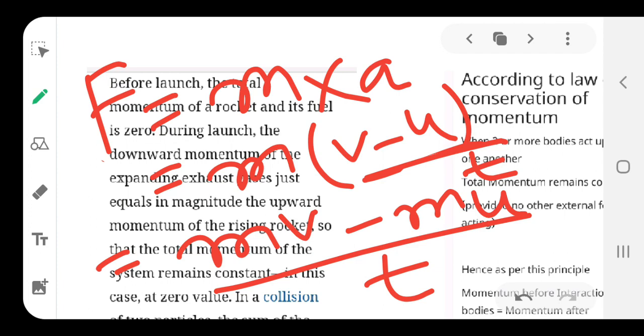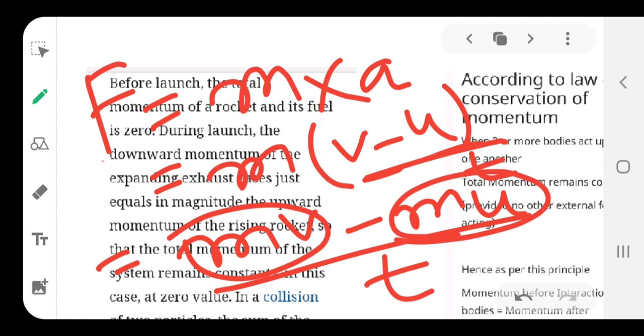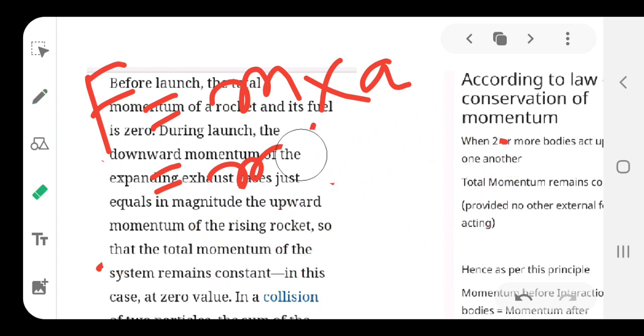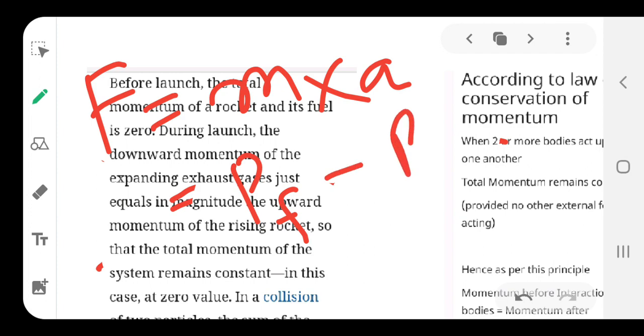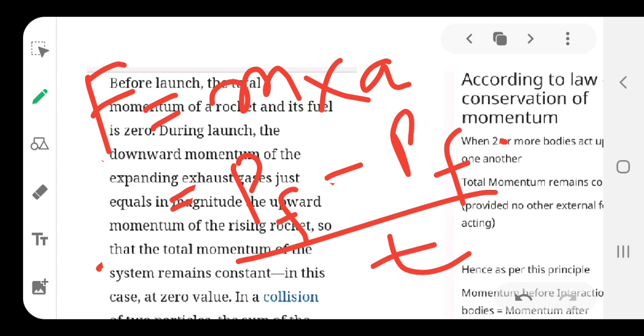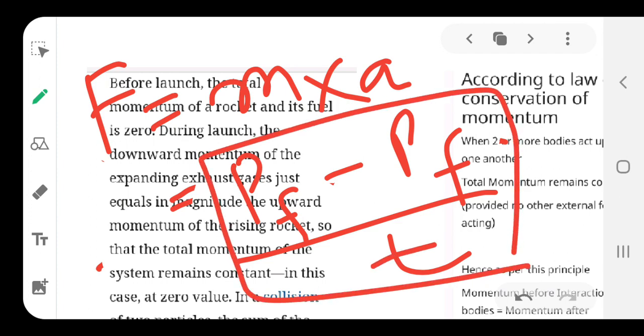In the case of mv, it is the final momentum, because I have told you mass into velocity is momentum, and mu is the initial momentum. So, if I write these terms in the most understandable form, I can write force equals final momentum minus initial momentum, okay, over time. And what is this whole relation referred to as?